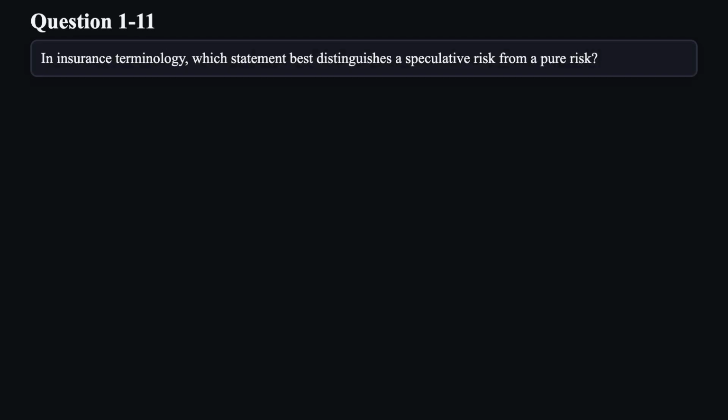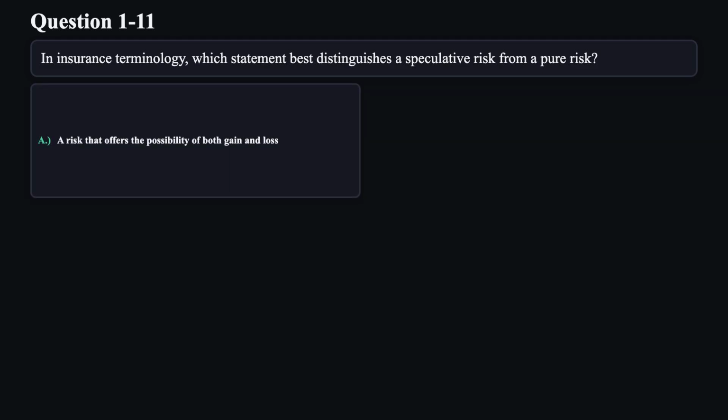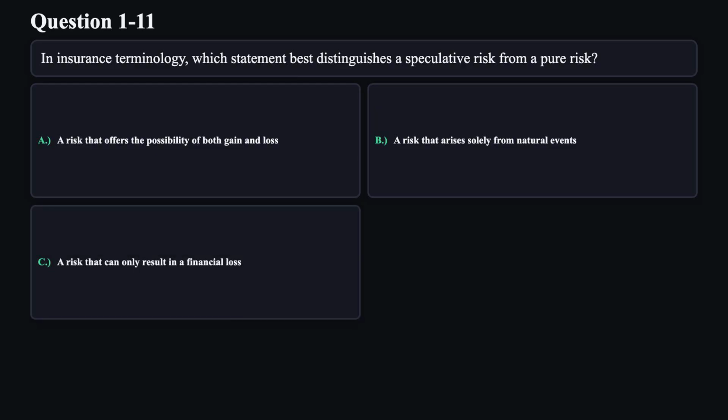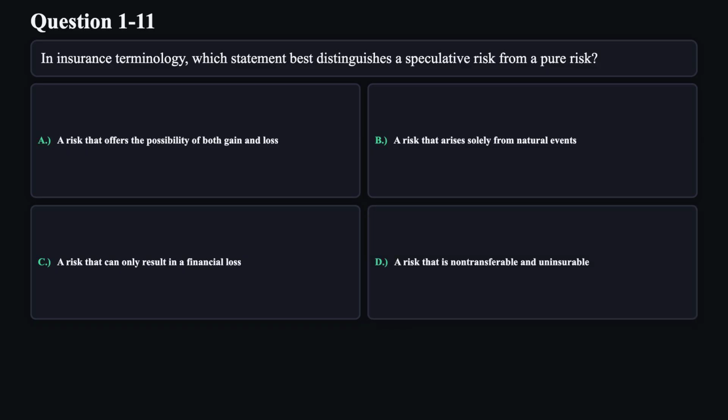Question 11. In insurance terminology, which statement best distinguishes a speculative risk from a pure risk? A. A risk that offers the possibility of both gain and loss. B. A risk that arises solely from natural events. C. A risk that can only result in a financial loss. D. A risk that is non-transferable and uninsurable.